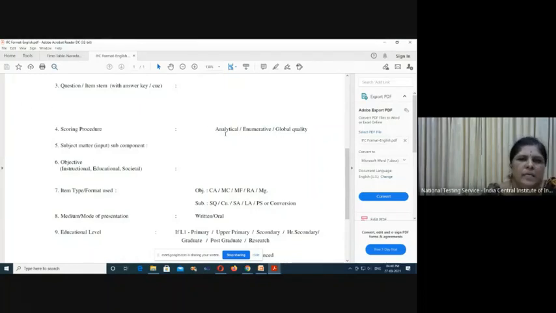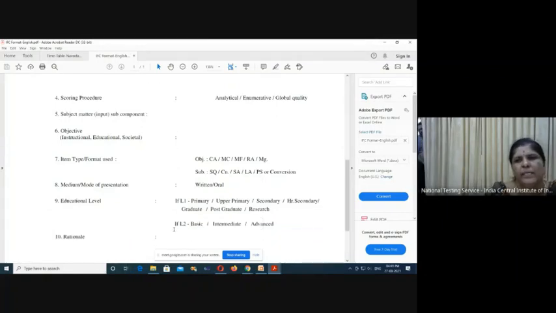If your question item is of a lesser level than that, then you can select upper primary or secondary. Or if your question item is more difficult, not for secondary students but for higher secondary students, then you can put a tick mark on higher secondary. So you have to decide which level that particular question will go to, and put a tick mark on the levels of education. That also comes under the window, you have to select from that window.